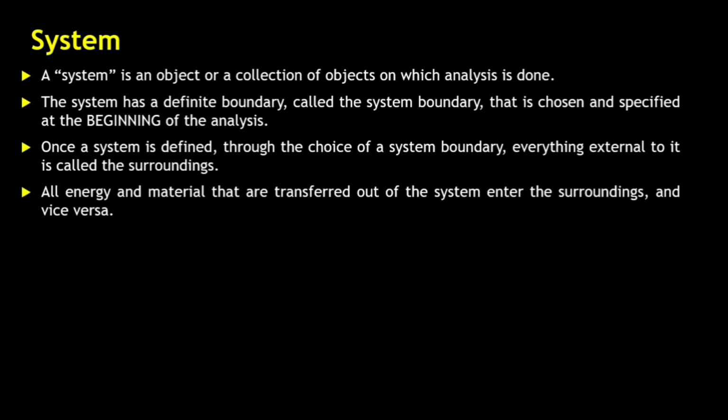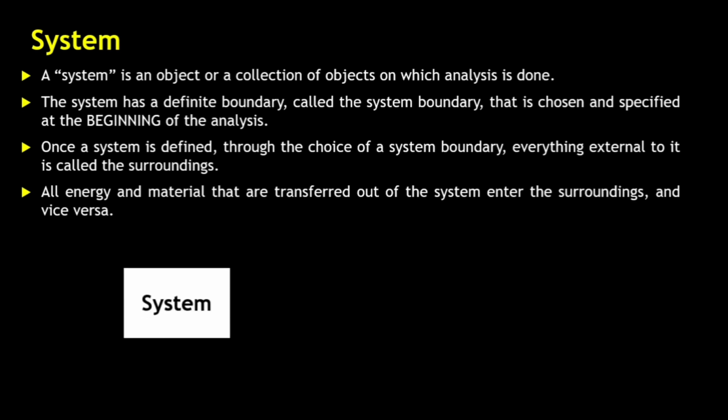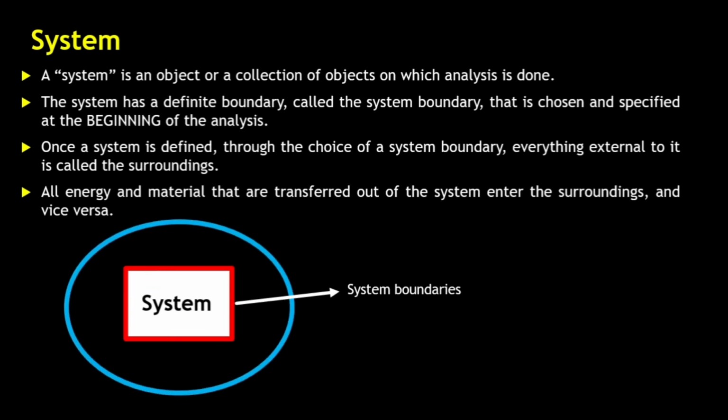Then all the energy and material can be transferred or exchanged between the system and the surroundings. So to understand this, if this is a system, then this becomes its boundaries, known as system boundaries, and everything that is outside the system boundaries becomes the system surroundings.